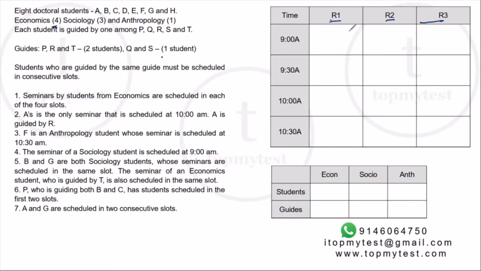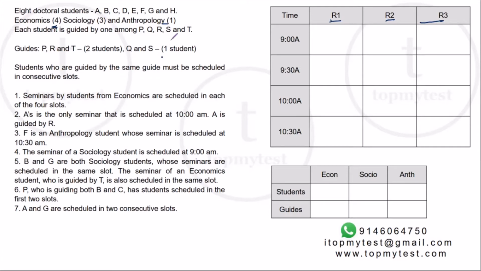Now, before we start putting up these students, let's see if we can do something with the guides as such. Anthropology has just one student and he has to be guided by a professor who guides only one student. Why?